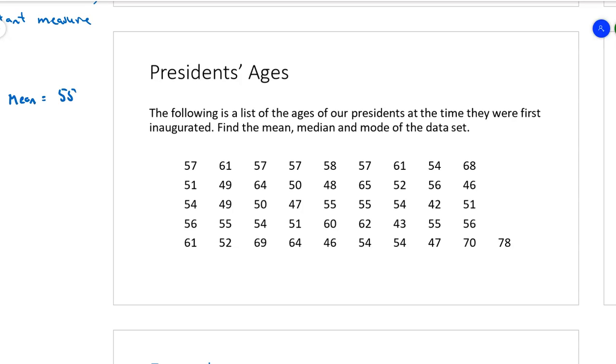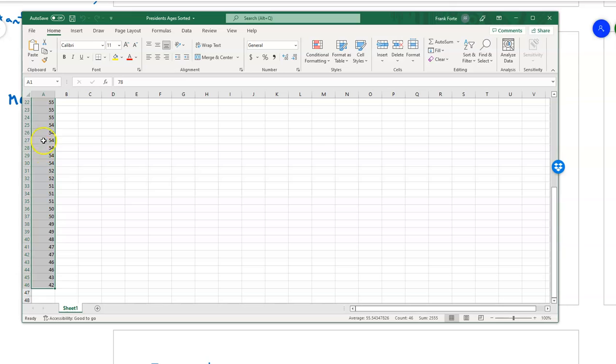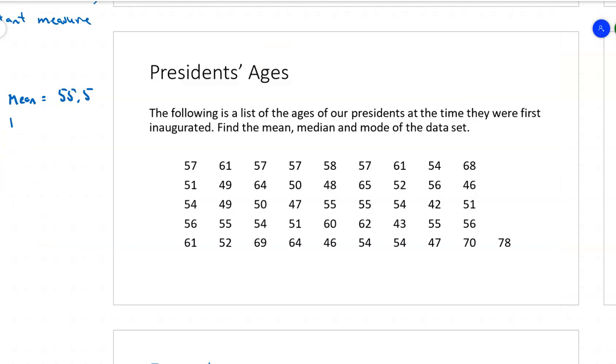So the mean was 55.5. All right, the median, we're going to have to average the two in the middle, right? Because we've had 46 presidents, so 23 in the top half, 23 in the bottom half. But look what happens when I go to do the average of the two in the middle. They're exactly the same. So the median is just 55.